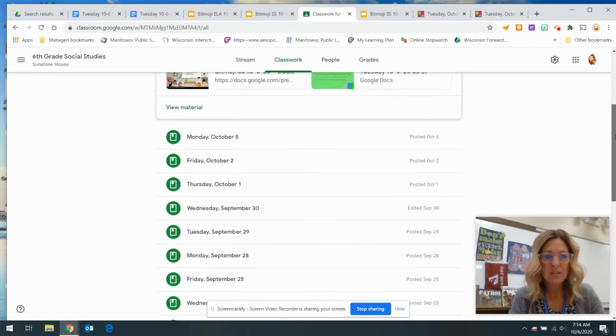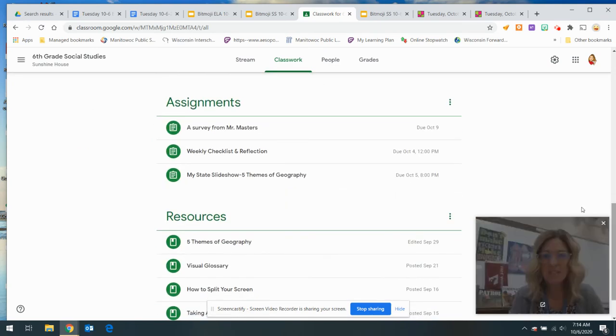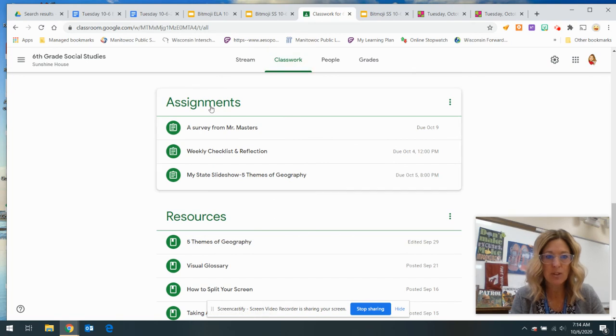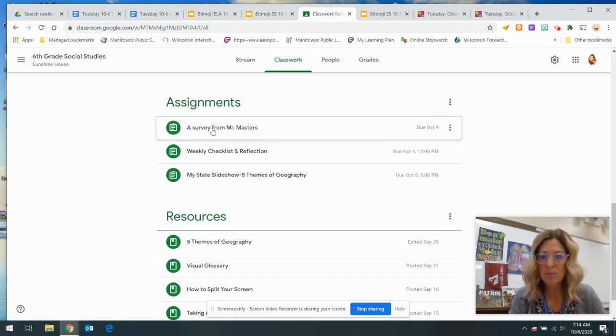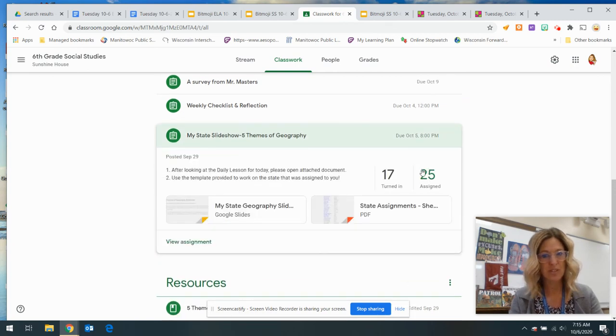If you haven't finished your assignments, scroll down in classwork. You've got a survey from Mr. Masters. The weekly checklist, if you haven't done that by now, don't worry about it. I'm going to show you how to do that in the Google meeting today. And then here is where you find your slideshow. If you still don't know what state you've been assigned to, you're going to want to click on that PDF, and it will tell you.